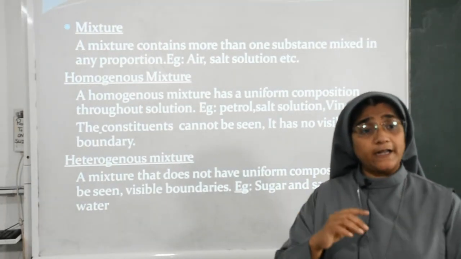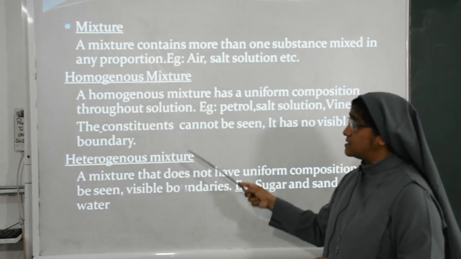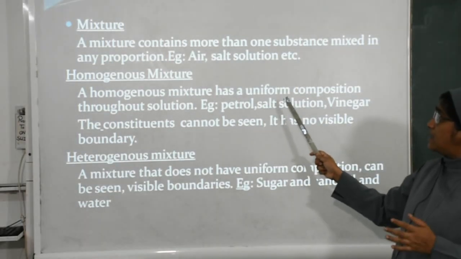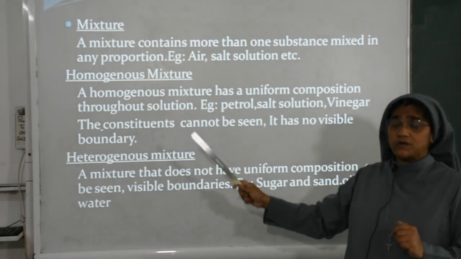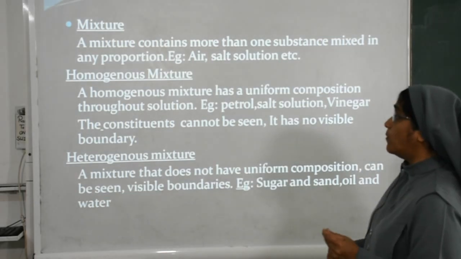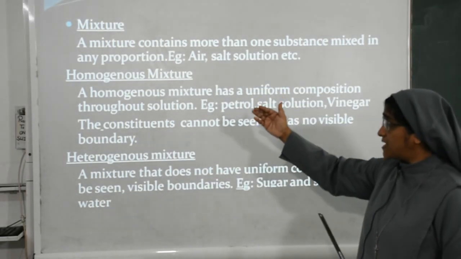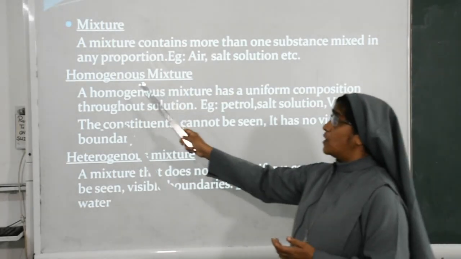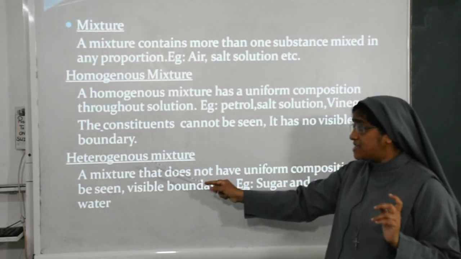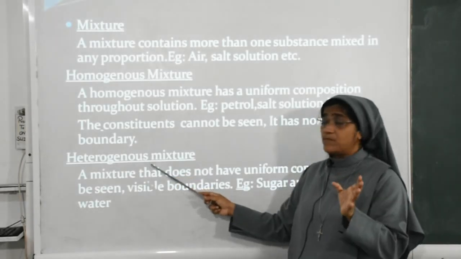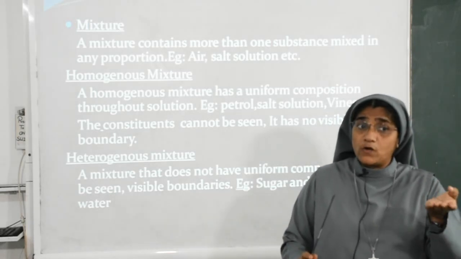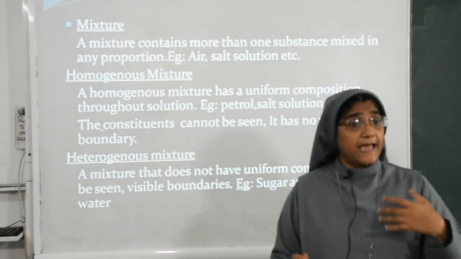Next, mixture is divided into two types: homogeneous mixture and heterogeneous mixture. A homogeneous mixture has a uniform composition throughout the solution. Examples: petrol, salt solution, vinegar. Homo means same, geneous means composition: same composition. Hetero means different: different composition. Through examples, I will make you understand about homogeneous mixture and heterogeneous mixture.